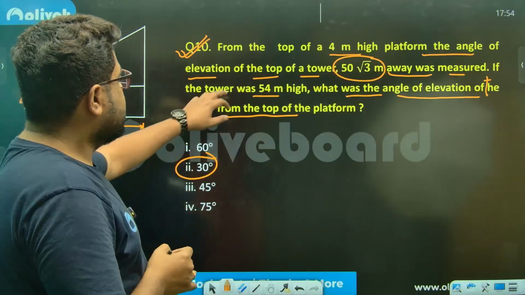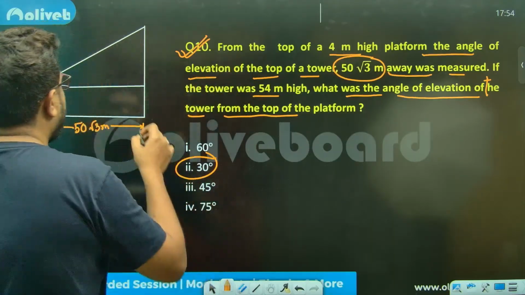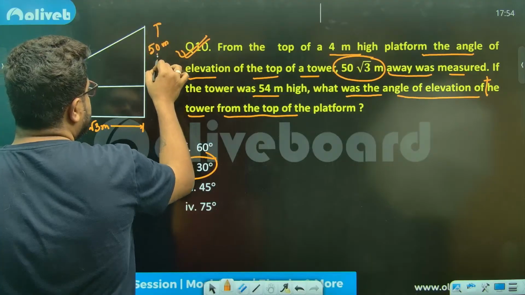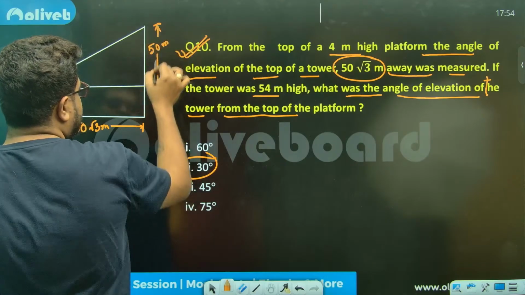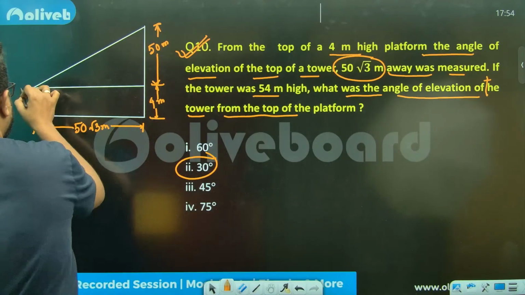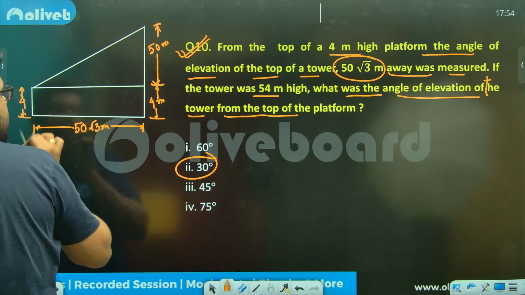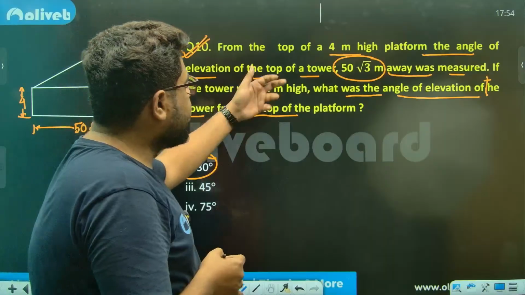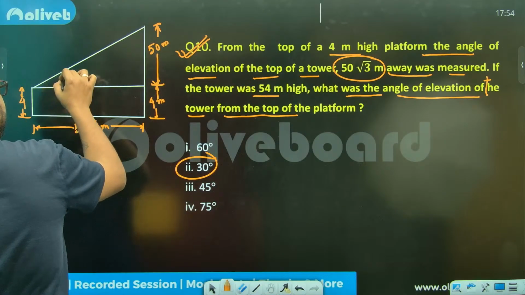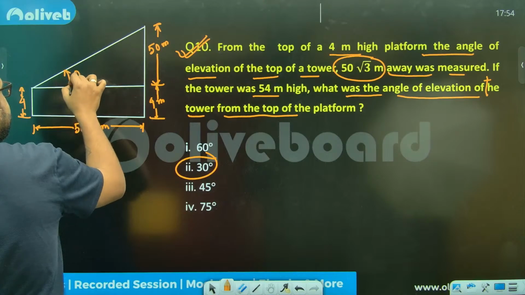Perfect. The tower was 54-meter high, meaning this is 50 meters, right? Because this is 4. This is given already as 4. Correct. So they are asking what is the angle of elevation of the tower from the top of the platform. From here, what is this angle?